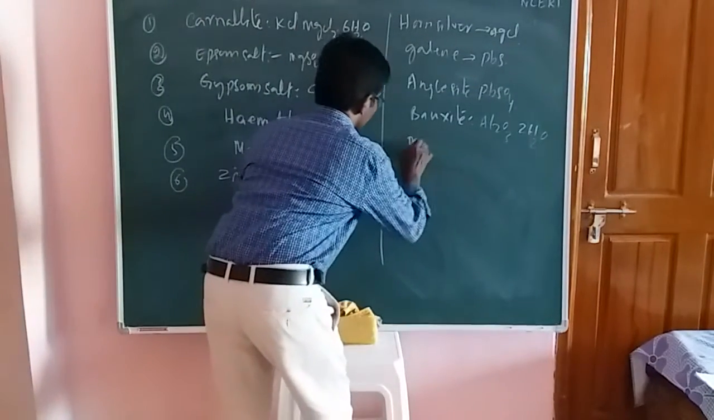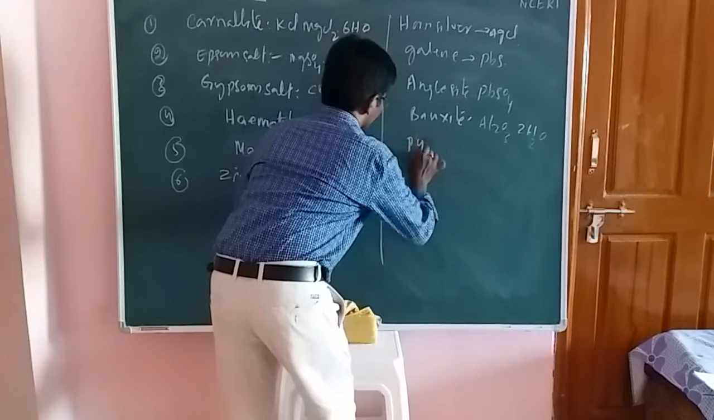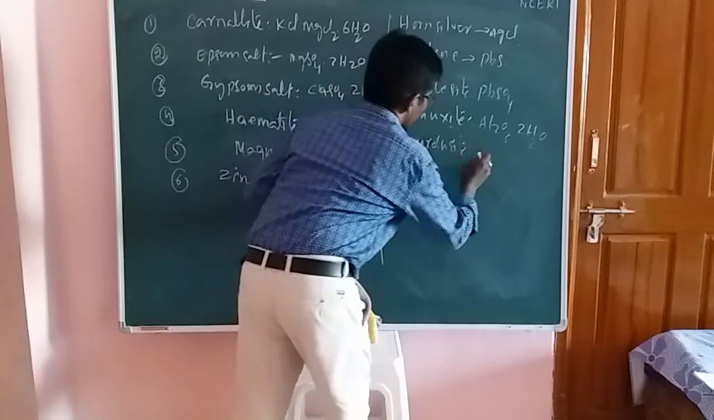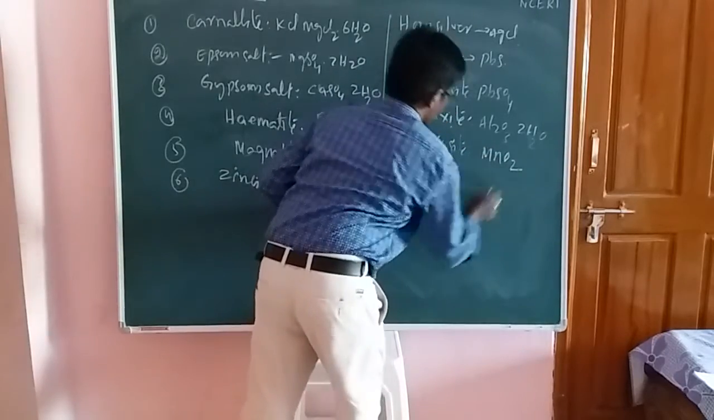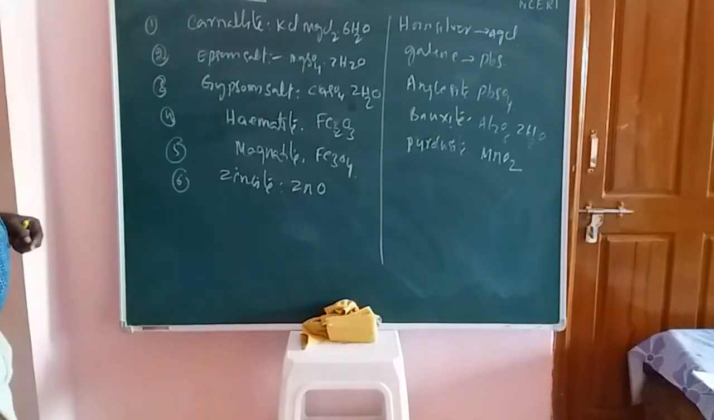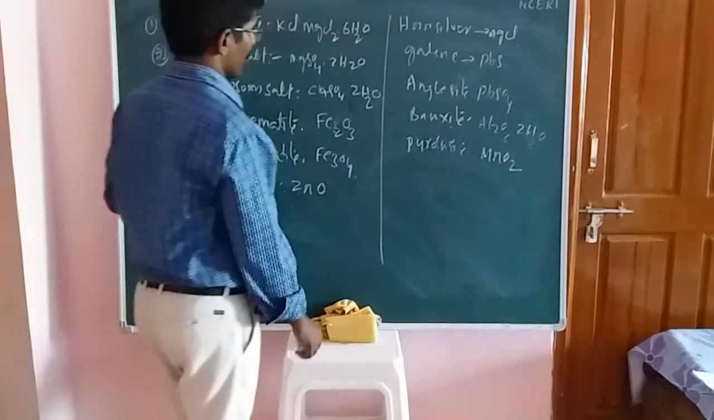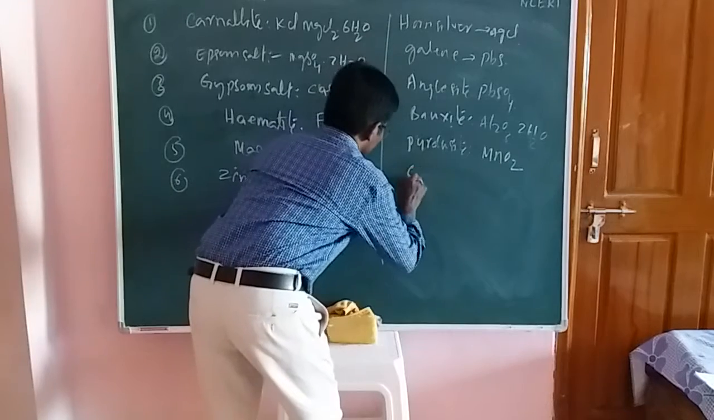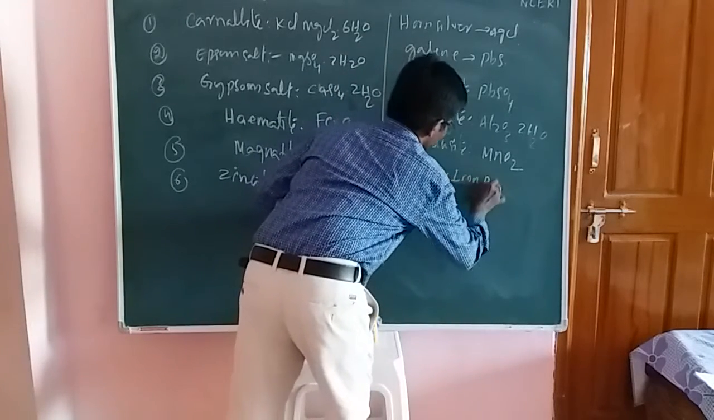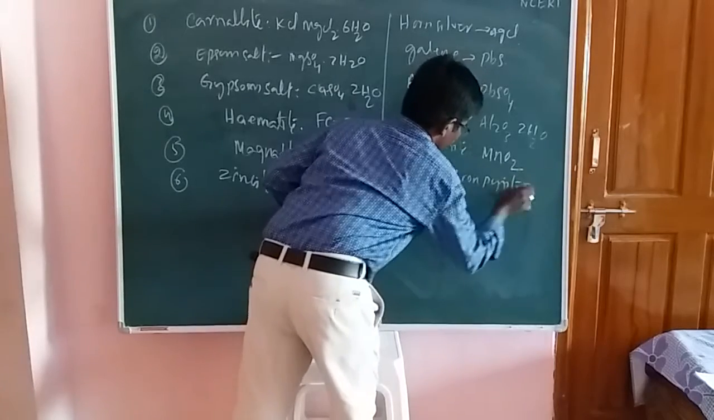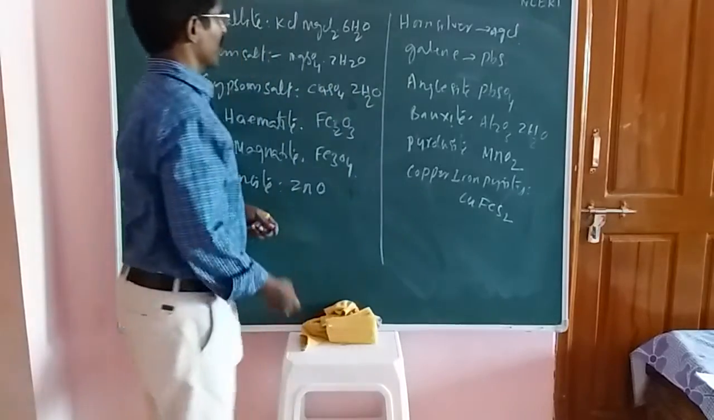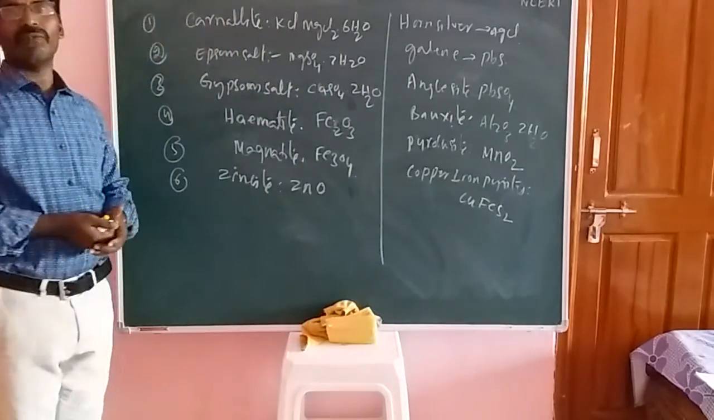Next one is pyrolusite. Pyrolusite means MnO2. And the next one is copper iron pyrite, which is CuFeS2, students. So these are the different types of minerals.